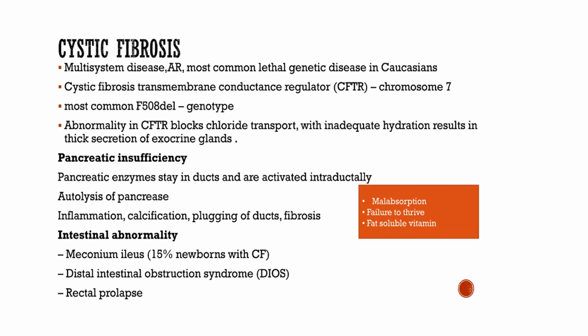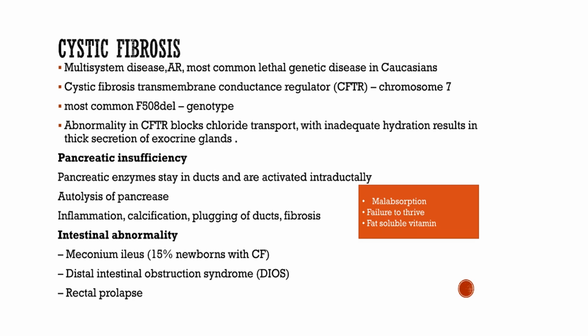Another inherited disorder is cystic fibrosis, which is inherited as autosomal recessive transmission. It is one of the common lethal genetic diseases in Caucasians. It is because of the cystic fibrosis transmembrane conductance regulator defect on chromosome 7. There are around 400 mutations of the cystic fibrosis locus, of which the delta 508 deletion genotype is the commonest. The mutation basically affects the gene protein product, cystic fibrosis transmembrane regulator CFTR, which acts as a chloride channel regulator and affects other